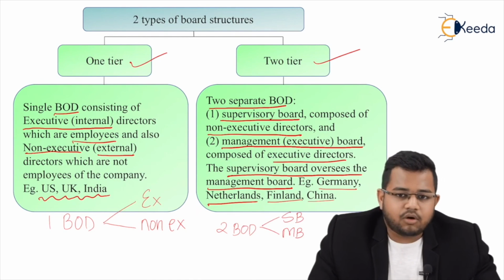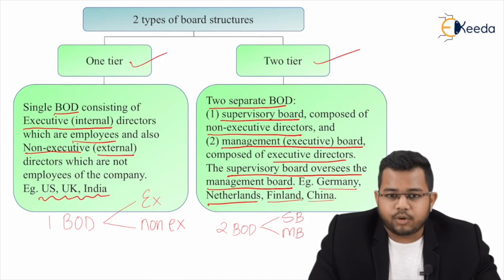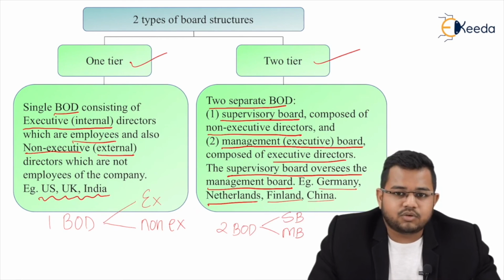If you check only from corporate governance point of view, which is strict controls, strict policies, etc., then of course two-tier board would be better, because the management board cannot really take advantage of any asymmetry in the organization. So for that, there is a supervisory board which will actually monitor the activities. However, if you don't want to take trouble, if you are a company who just wants to grow, you might just go for one tier.